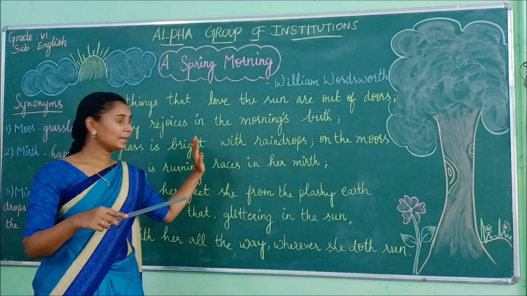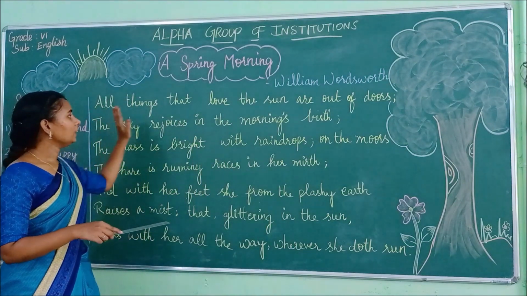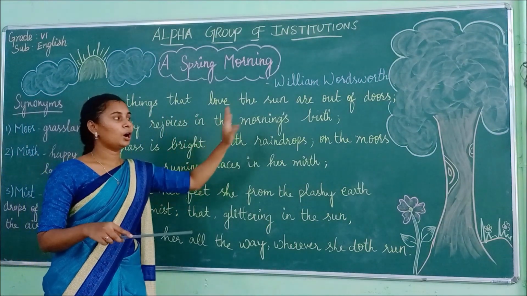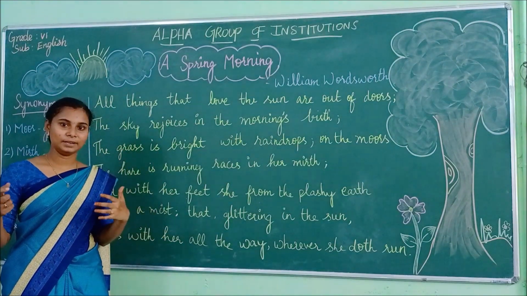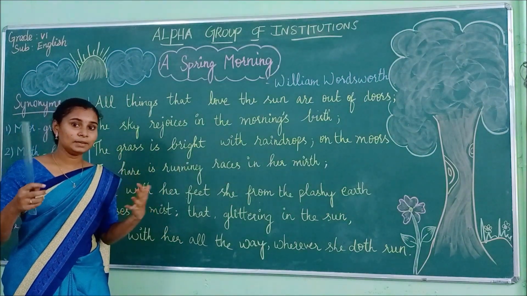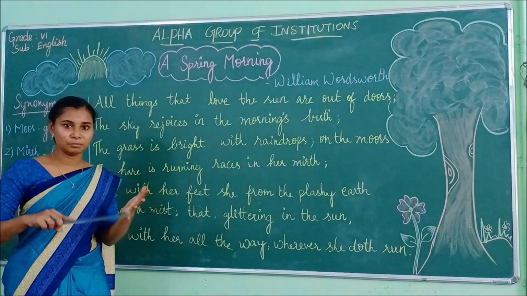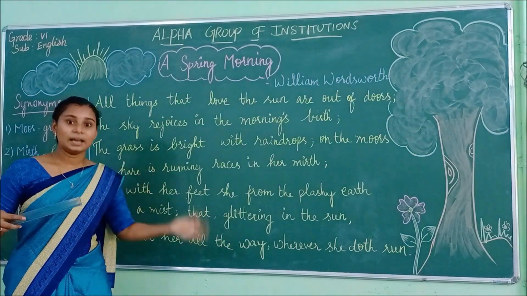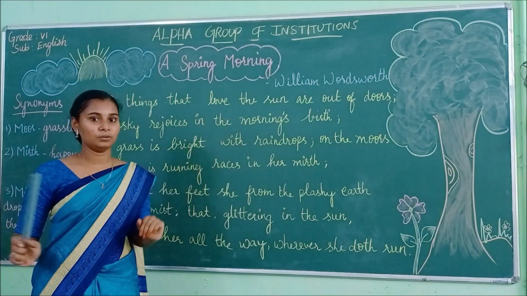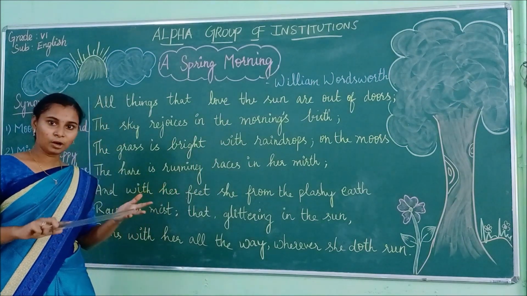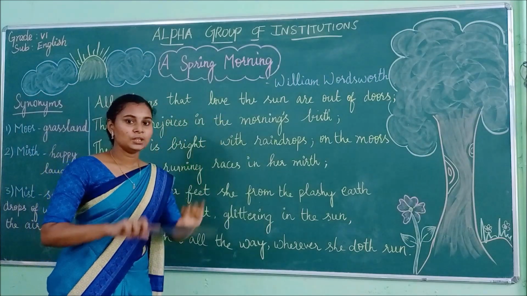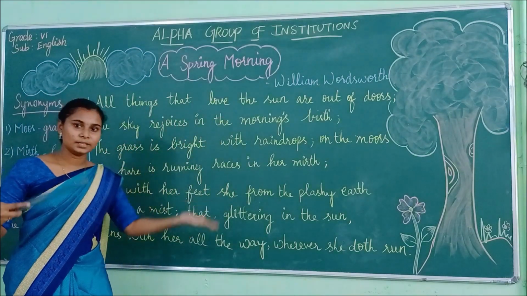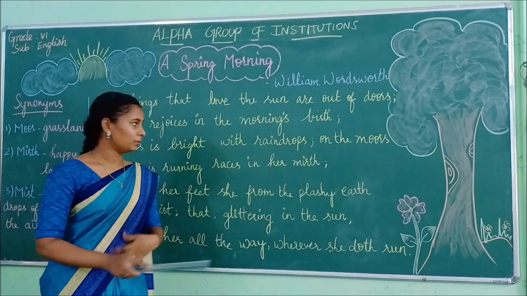So what the next stanza says: all things that love the sun are out of doors. So after the sun has come, what happens? All the things here means animals and birds, all those which love the sun, they have all come out of the doors. So the birds have all come out, right? That is what he is saying here.